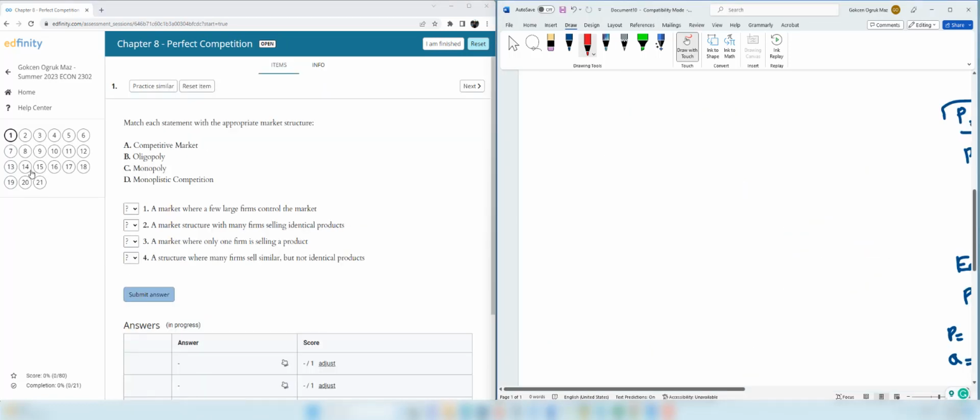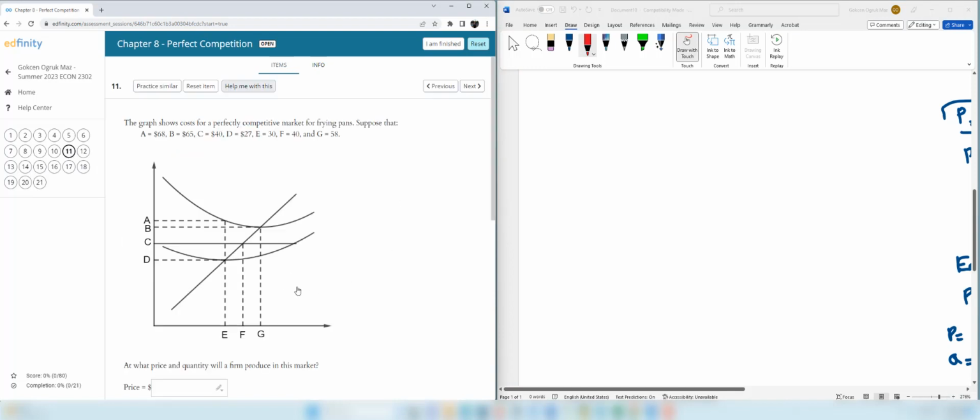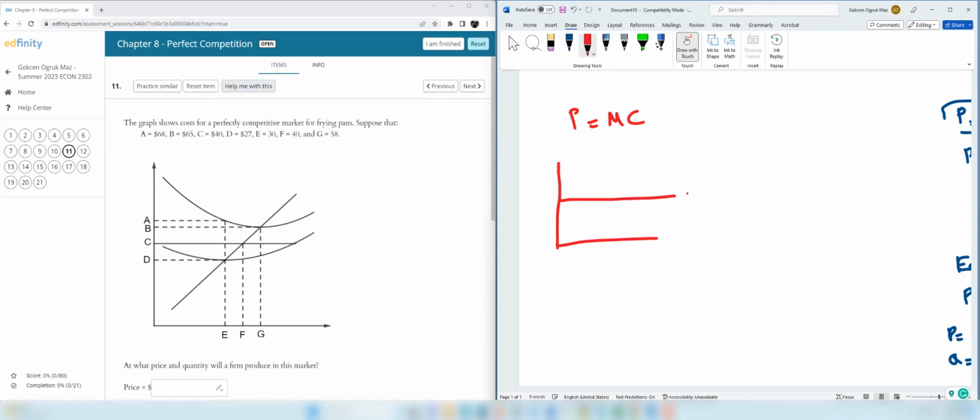Next question that I'm going to solve is question 11. So you are given a graph and the quantities, and now we need to find out at what price and quantity a firm will produce in this market. Firm is going to produce where price equals marginal cost, and the price curve is always horizontal. Therefore, the horizontal curve is the price or demand curve. And now we need to find out which is the marginal cost curve. Marginal cost curve is an increasing curve when the quantity increases. Therefore, the upward sloping curve that looks like a supply curve is the marginal cost curve.